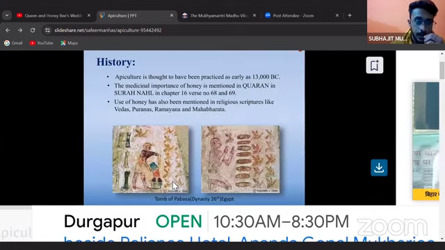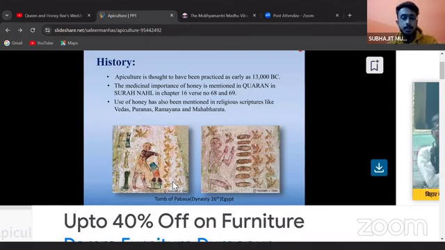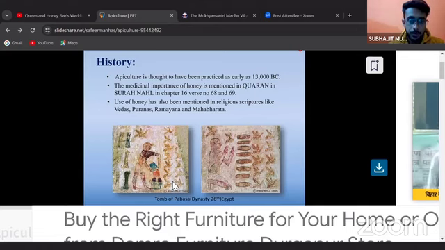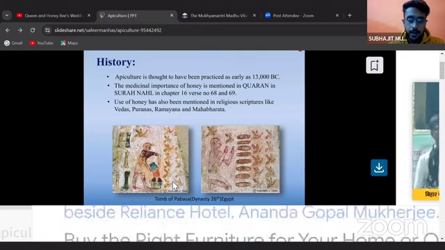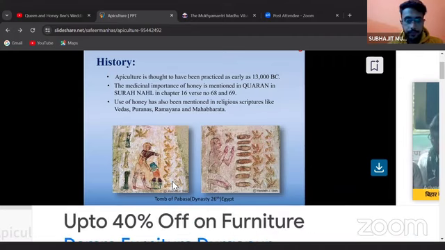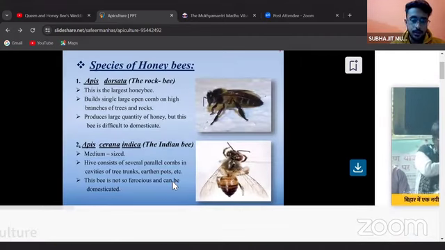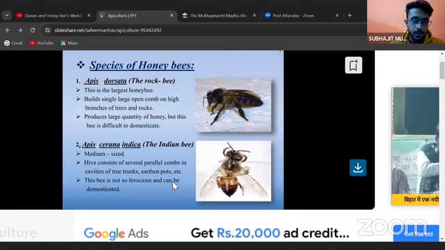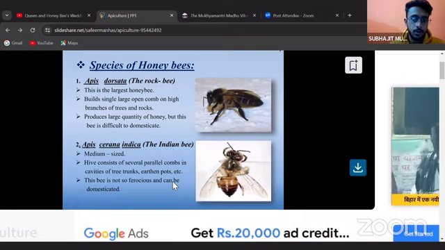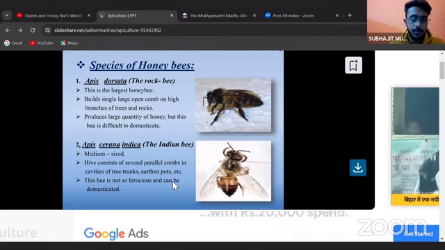Second is history. Apiculture has been practiced as early as 13,000 BC. And in India, the beekeeping movement was hastened by the Khadi and Village Industries Commission in the 1980s. There are certain species which are cultured for honey purposes. Among these, I have mentioned four species, and there is one another species which I will let you know about. This is one of the commercially grown species which are not only grown for honey purposes.